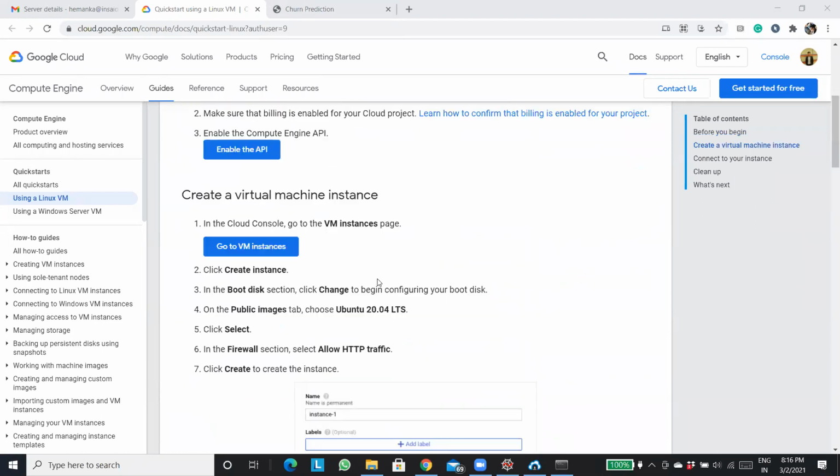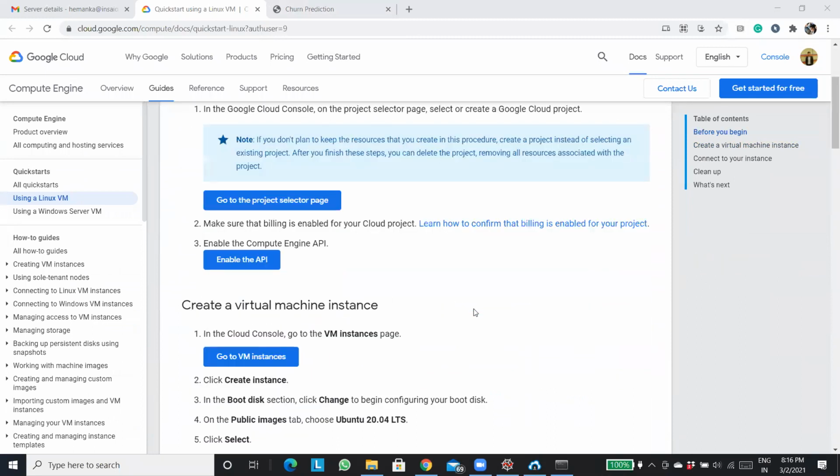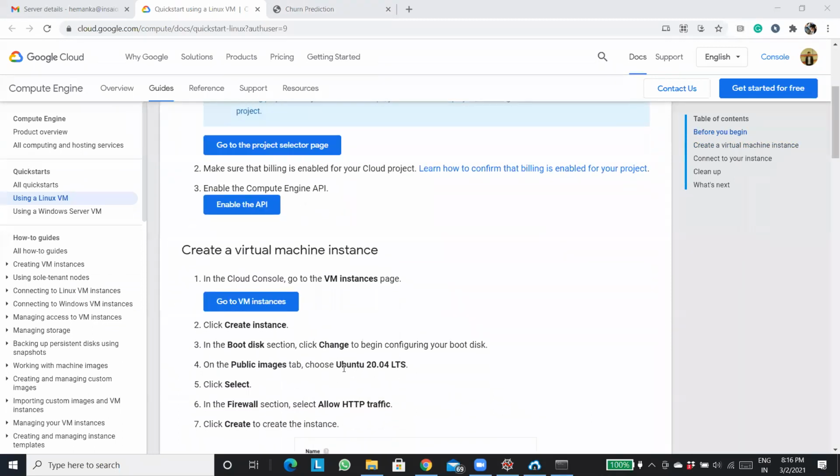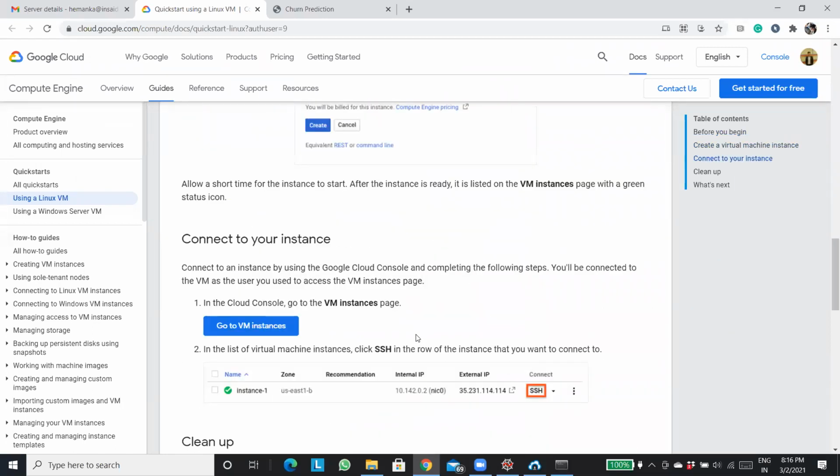As you can see on the screen itself, there are some pretty easy steps which you need to do. You'll get an Ubuntu machine to work on in this production environment. Ubuntu is preferable. In GCP you will get $300 in free credits in the very first trial.